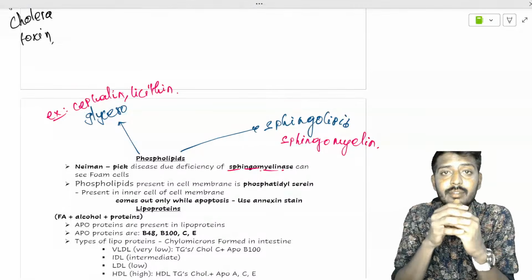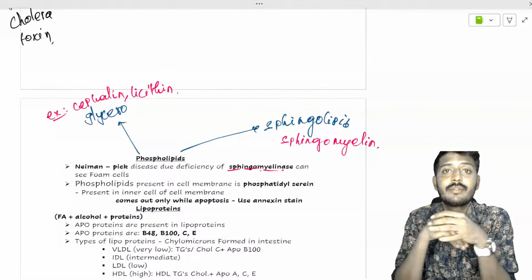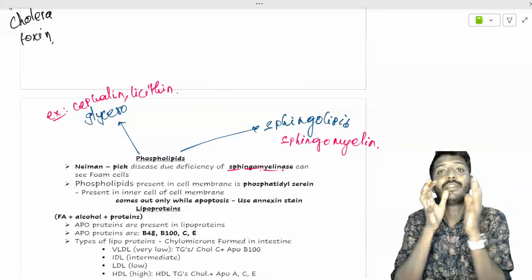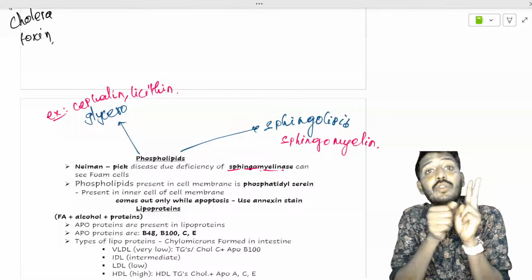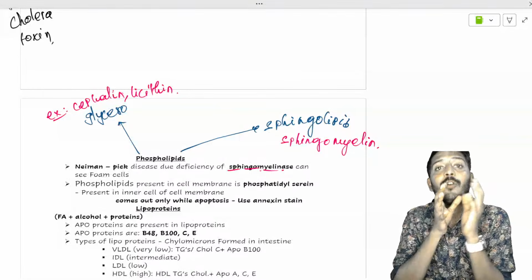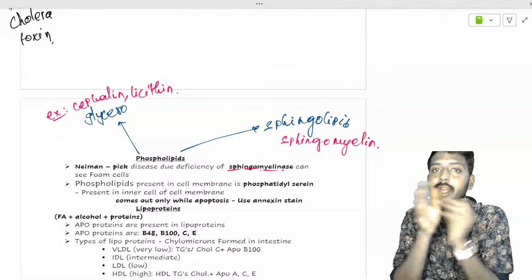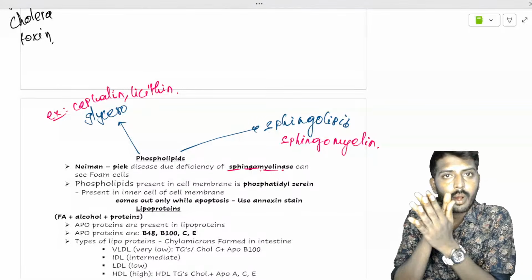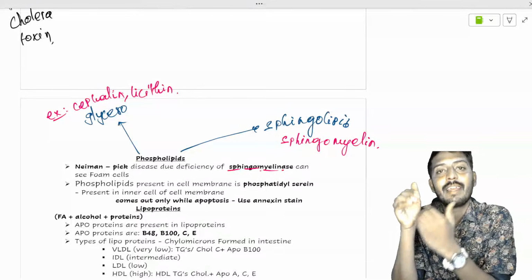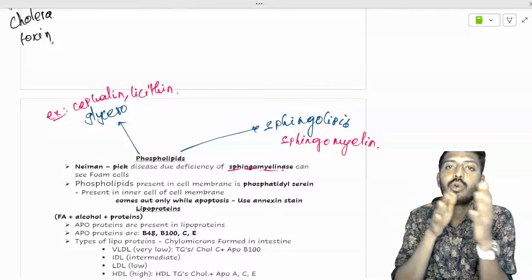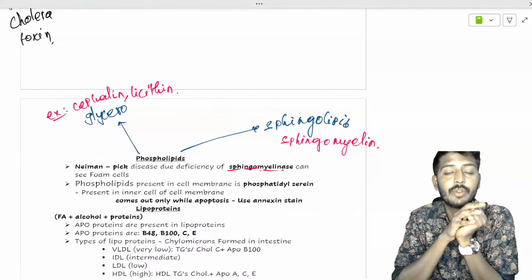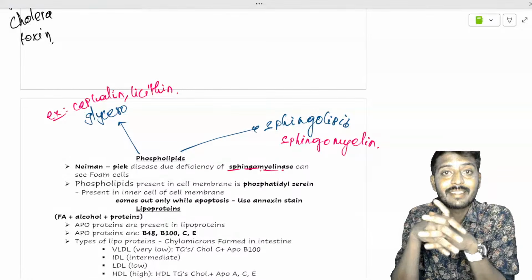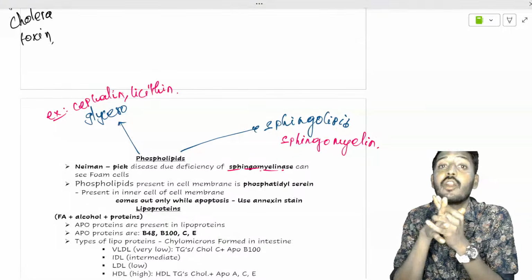The rule is very, very simple. Any substances such as phospholipids or cerebrosides which are produced in the body have to do their function and then get digested. For their digestion they have a particular enzyme. If there is a deficiency of some enzyme, there is no digestion of that particular lipid. If some substance is in excess in the body, it will start to accumulate in the wrong places.